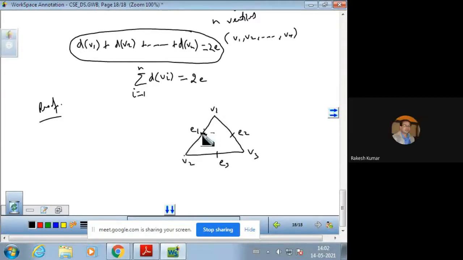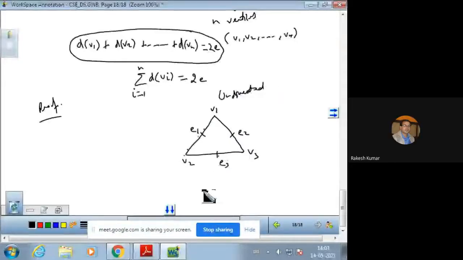So this edge contributes 2 to the degree of the graph. This edge also contributes 2 degrees in the graph. Similarly, this edge also contributes 2 degrees in the graph. So each edge contributes 1 degree to each of the vertices. So that makes 2 degrees in the graph when the graph is undirected.